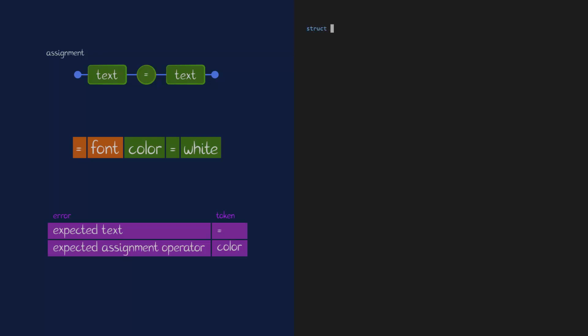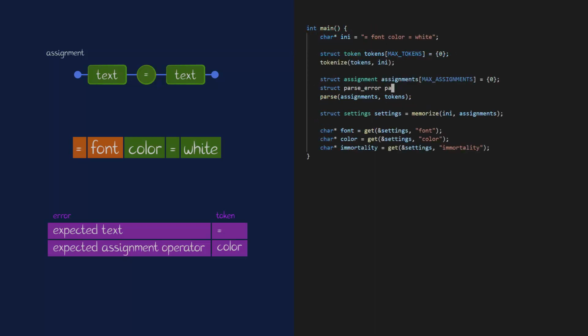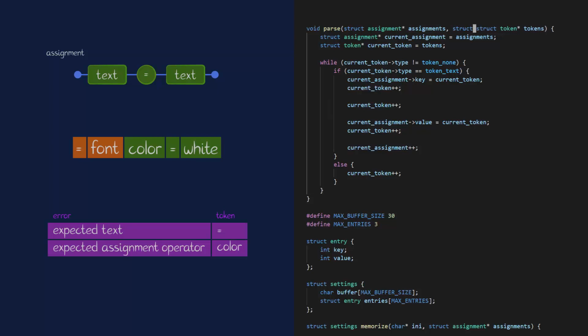Alright, a parse error has two things. It has a type, and it keeps track of the token that caused the error. There's a limited number of error types, so I'll create an enum for that. I'm going to treat errors just like I did other output data, meaning I'll create the array in main, and pass it to parse, so that parse can fill it.